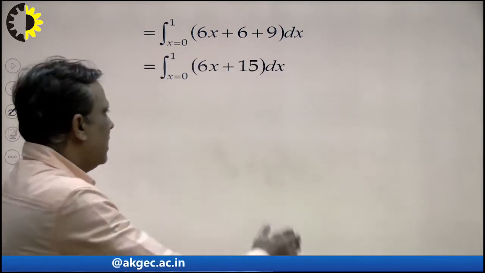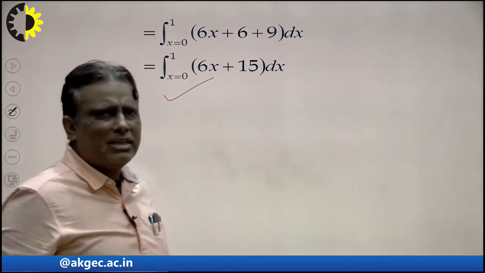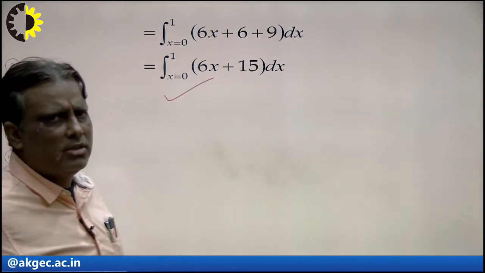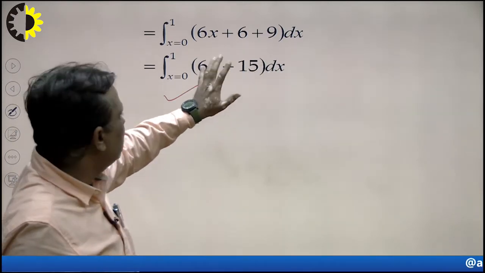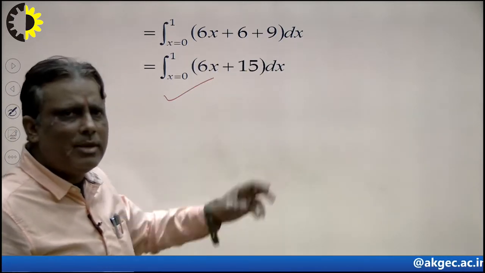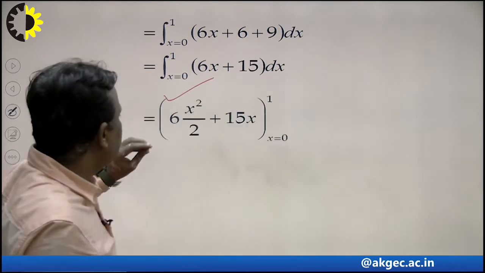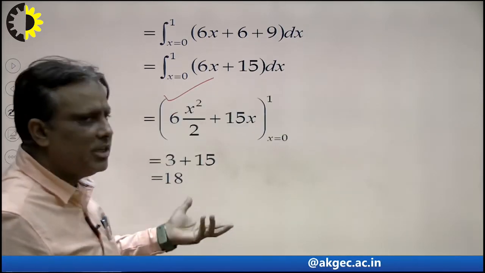Now discuss how to integrate with respect to x here. That is simple work, this is not typical. It gives x square by 2 and 15x, that is 3x square plus 15x, upper limit minus lower limit. So 15 plus 3 is 18, and the result will be 18 here.